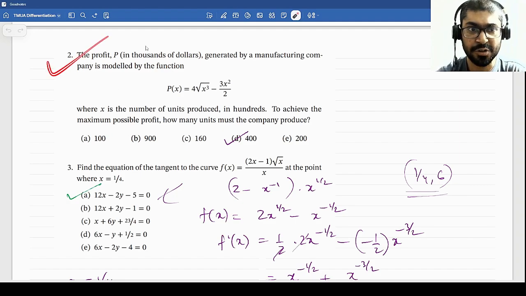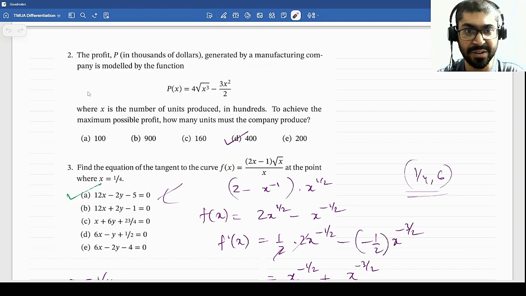Okay, so the second problem: the profit P in thousands of dollars generated by a manufacturing company is given by, again, a weird complicated function, right? They will always give you these weird functions. I don't think you should expect simple polynomials ever, because, well, this is a competitive exam. Here x is the number of units produced in hundreds. To achieve the maximum possible profit, how many units must the company produce?